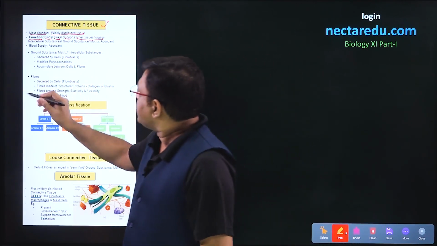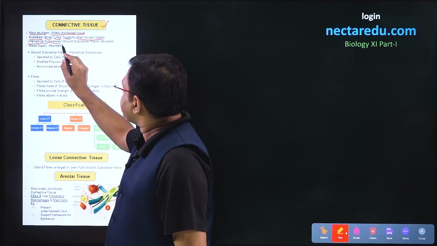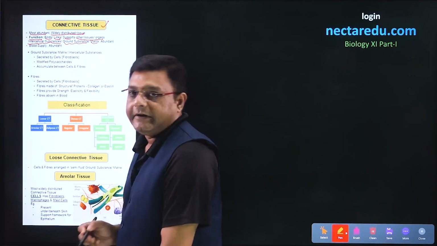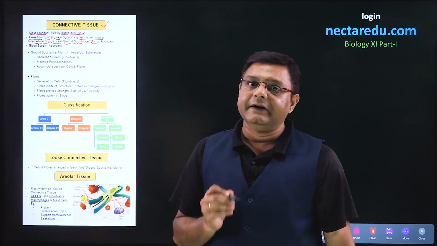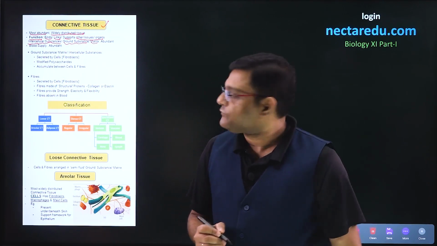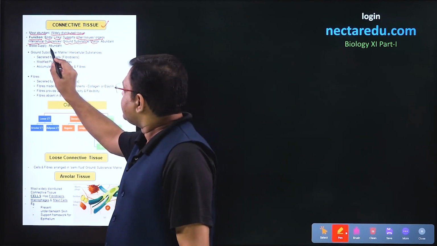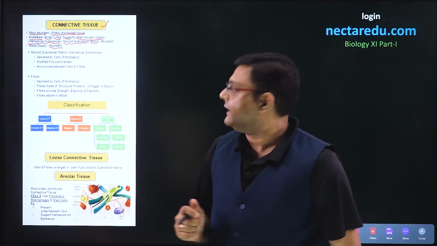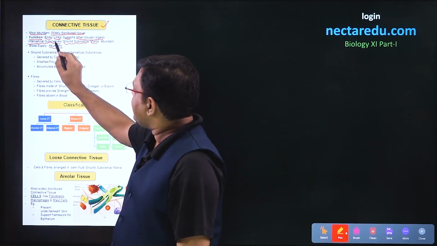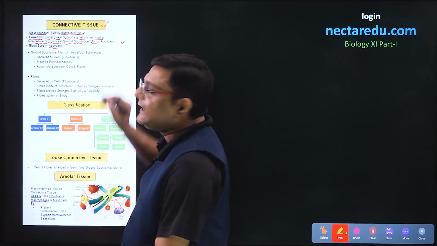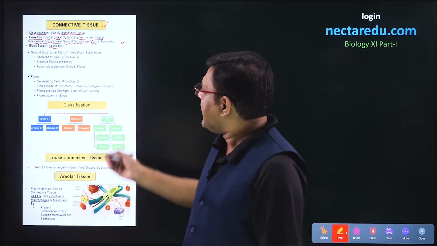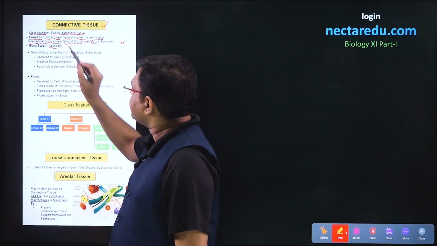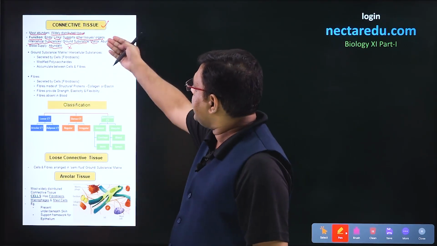Now, talking about the intercellular substance or ground substance or matrix, it will be abundant in the case of connective tissue. The next thing, the blood supply will be abundant over here. The thing to be noted here is that if we talk about epithelial tissue, then intercellular substance was very little in that case, as well as the blood supply was absent, but here both will be abundant.